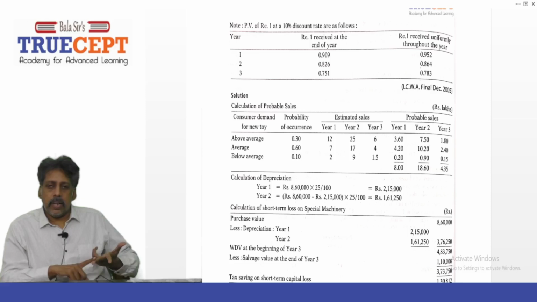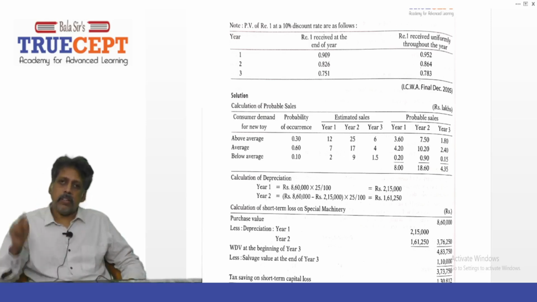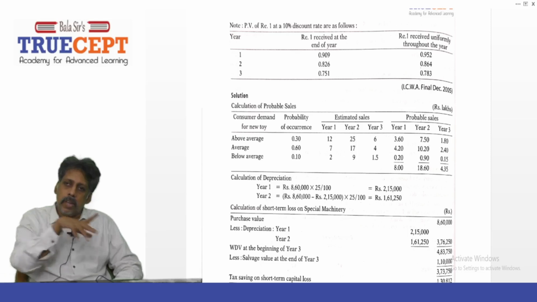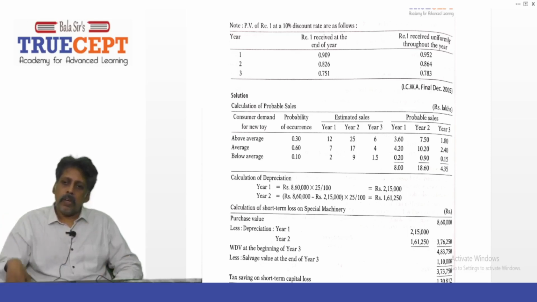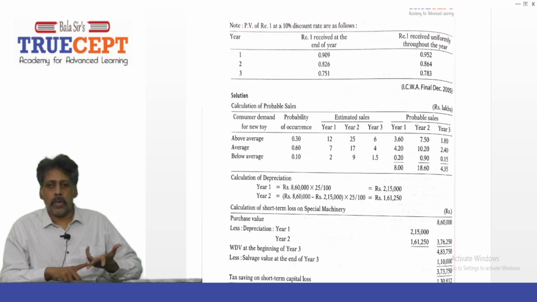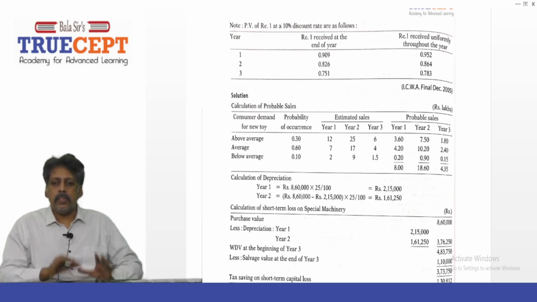Now just see, 8 lakh 60,000 at 25%, how much? 2 lakh 15,000 is the depreciation for the first year. Now for the second year, what should you do? 8 lakh 60,000 minus 2 lakh 15,000. You'll get around 6 lakh 45,000. On that, apply 25% depreciation. How much for the second year? 6,45,000 at 25% is 1,61,250. That's it. And then do not calculate depreciation for year 3.